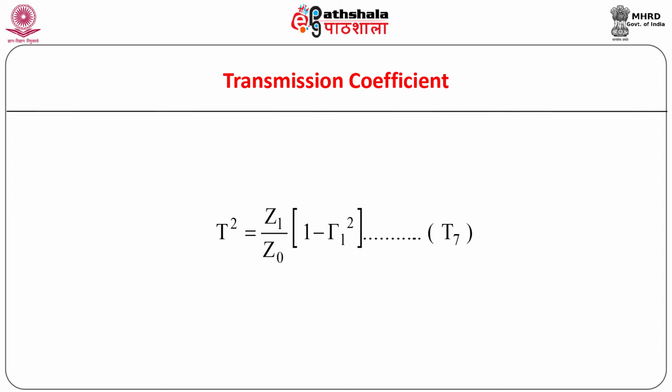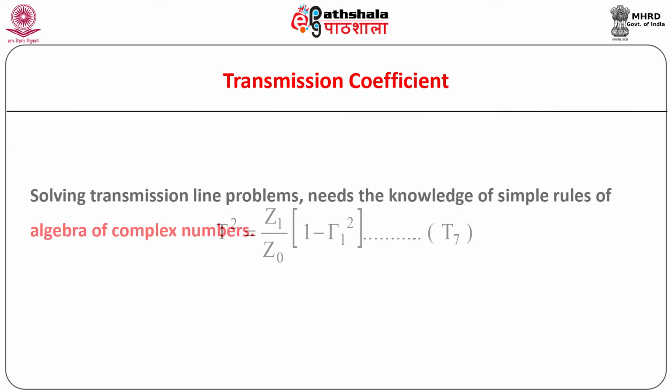Using equations T3 and T4 in this equation with a little simplification, we can obtain the desired relationship between transmission coefficient and reflection coefficient at the load, which is as shown. Note that the relationship involves ZL and Z0. One can understand that the determination of reflection coefficient and transmission coefficient in the case of transmission lines needs the knowledge of algebra of complex numbers.